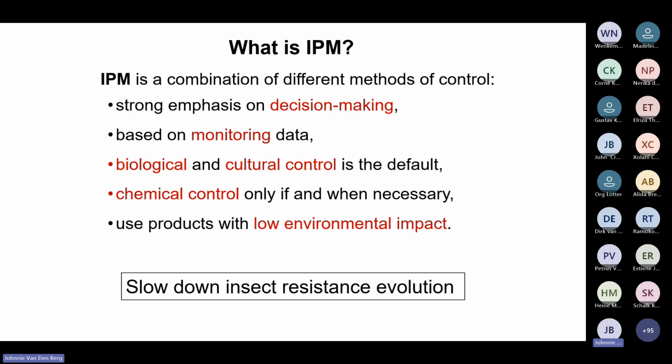So what is IPM? The basis of an integrated pest management system is that there's a strong emphasis on decision making, and it's based on monitoring data. If we don't measure, we don't know. And biological and cultural control is the default position before we get to chemical control with products that have low environmental impact if they are available.